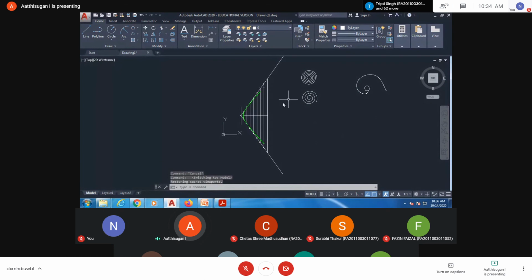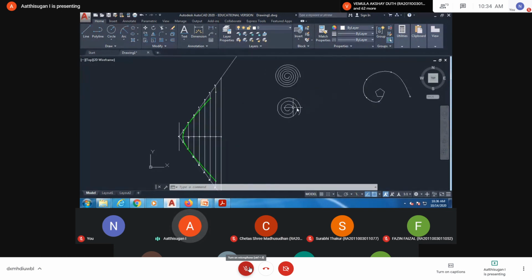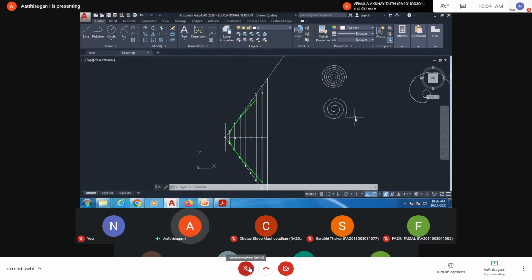Just take a screenshot or photo and attach it. You can attach each and every question, or attach them combined. Make sure all dimensions and notation are visible, because based on that only we award the marks. I will create the assignment tomorrow for the second week submission. The first week is already created.